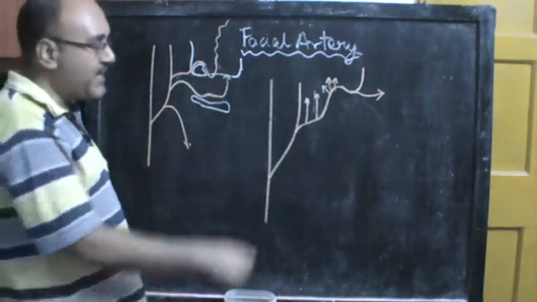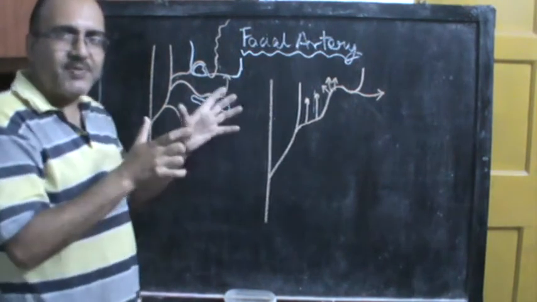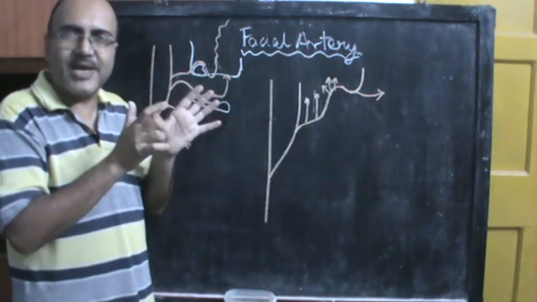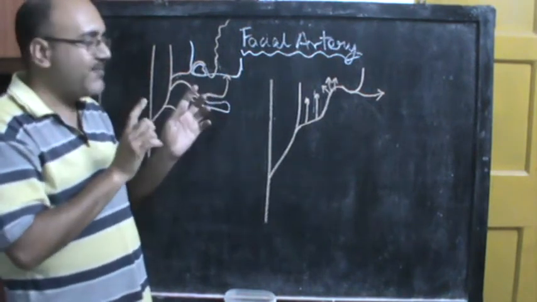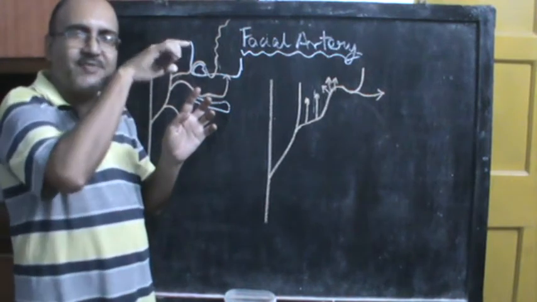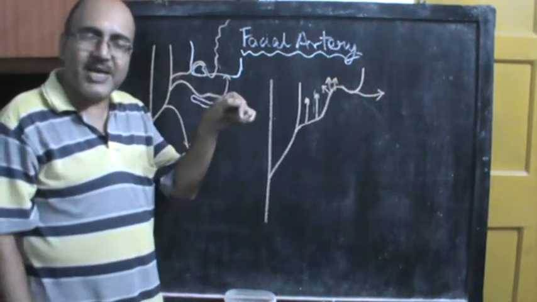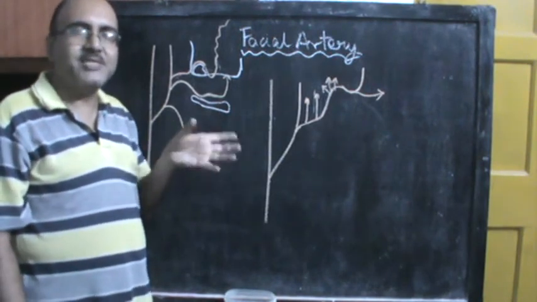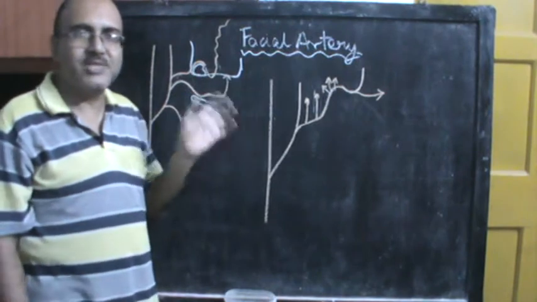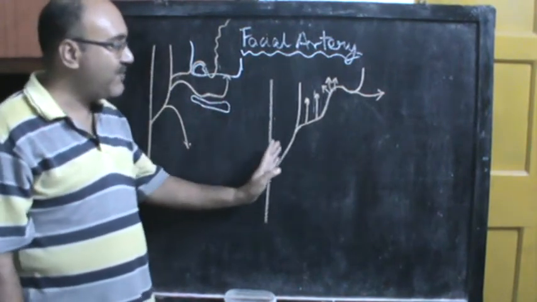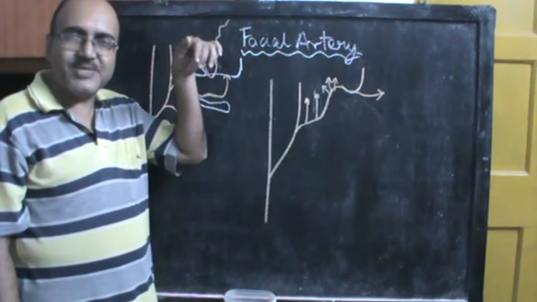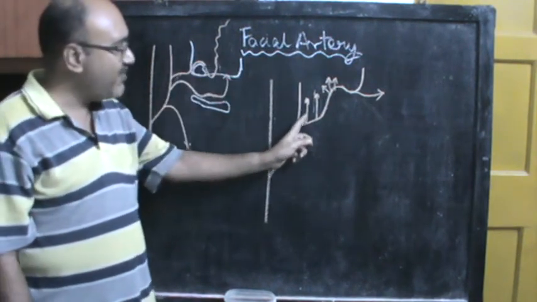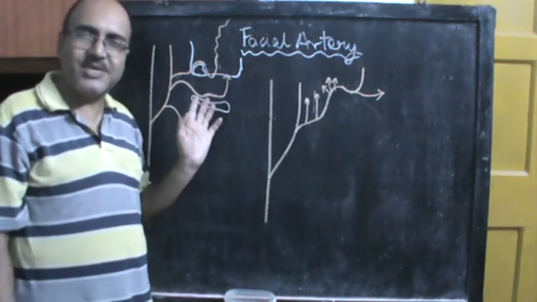and in the base of the skull there is a gap between the superior constrictor and the base of the skull that is called the hiatus of Morgagni, and in that gap you have the ascending palatine branch of the facial artery going in and supplying the pharynx from inside. In doing so, it is pursuing a similar course to the pharyngeal branches of the ascending pharyngeal artery. You see, the ascending pharyngeal artery also was going along the pharynx up to the base of the skull and hooking around the upper margin of the superior constrictor. This ascending palatine branch of the facial is also pursuing a similar course.